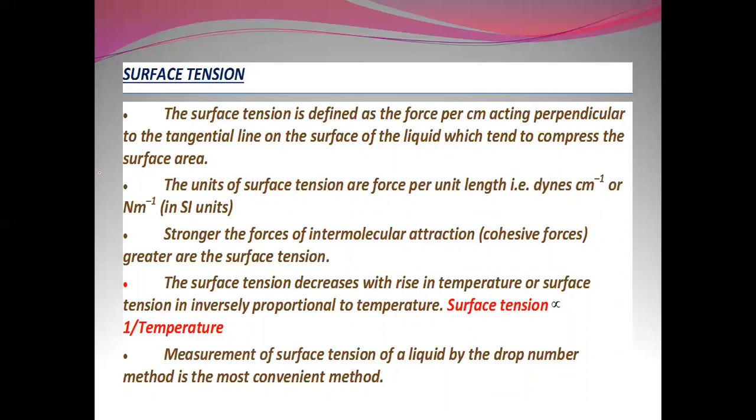The stronger the forces of intermolecular attraction, the cohesive forces, the greater the surface tension. The surface tension decreases with rise in temperature, or surface tension is inversely proportional to temperature. Measurement of surface tension of a liquid is done by the drop number method.